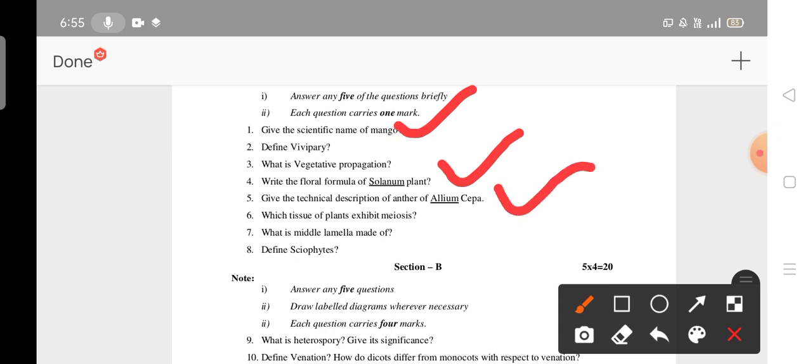This is also not mentioned. Okay, meiosis I have already mentioned. Meiosis one stage, and the 4 marks question I have mentioned. But you still have to read this sixth question, and this eighth question also I didn't mention. So you can read this also. First question and fourth question, and next fifth, sixth and eighth question, you have to read once again.